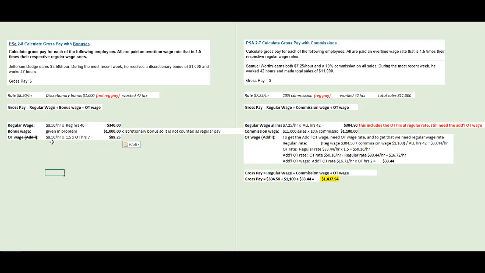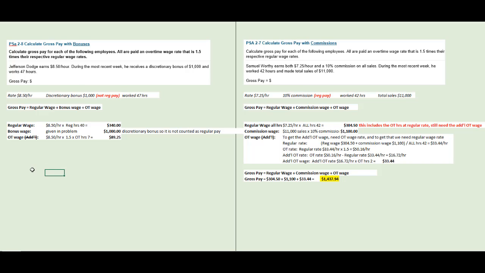Overtime wage, $8.50 per hour times 1.5. All right, that gives us the overtime wage rate. And then times the 7 hours of overtime, it gets us the overtime wage. So overtime wage is $89.25. And there we have the three components.